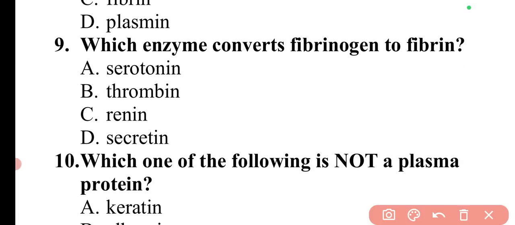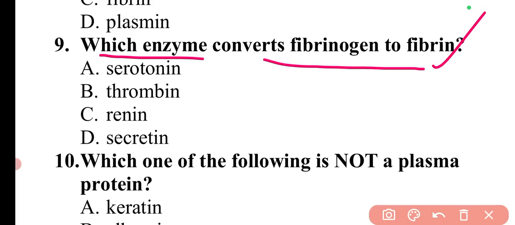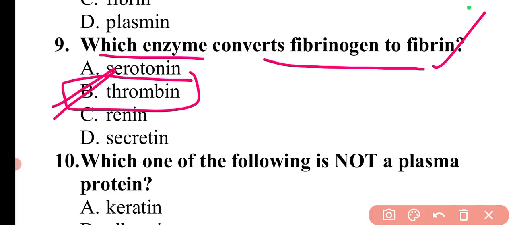Then the next question is, which enzyme converts fibrinogen to fibrin? The enzyme that converts fibrinogen to fibrin is thrombin. So here option B is correct. Thrombin is formed when prothrombinase converts prothrombin to thrombin.